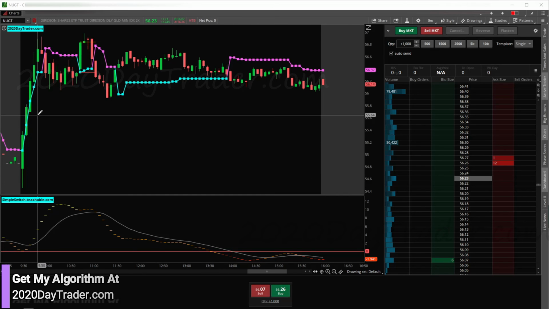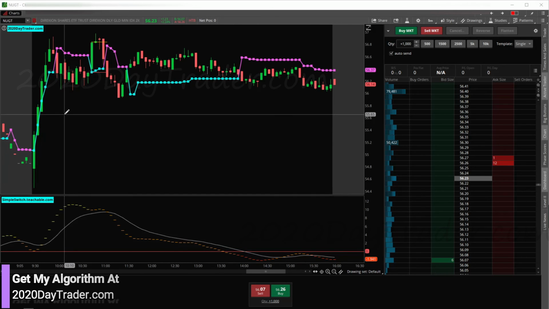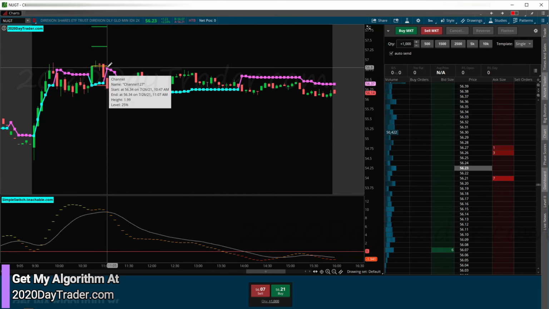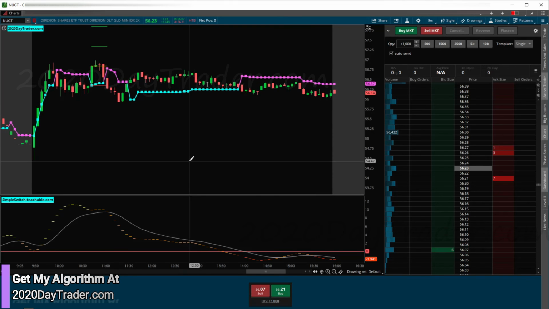Here's NUG. We trade this on a simple switch day trading strategy to the long side only. So we got a switch right here with permission. And there's no speed bumping NUG. HTB. Loser. All right. Look at all these losers. I picked a good day not to trade. All right. So let's see. I really pick it. My schedule picked it for me, but it's working out great.